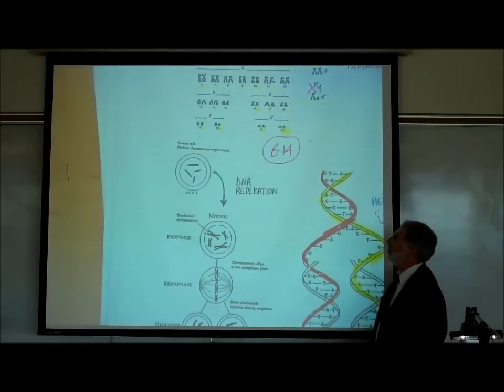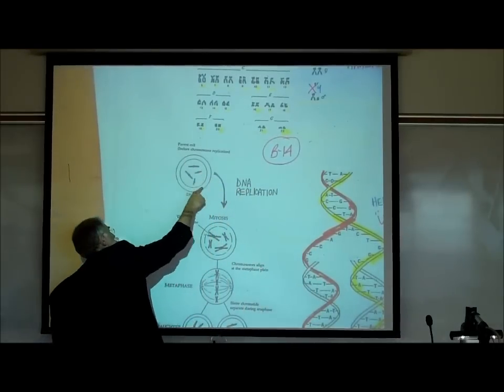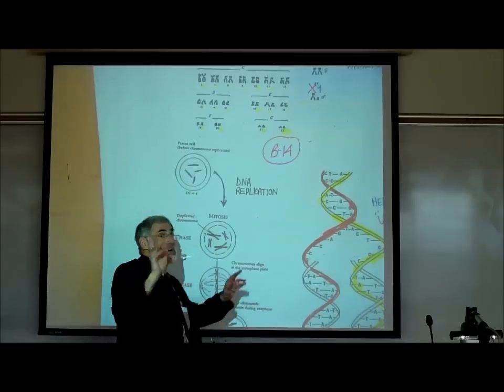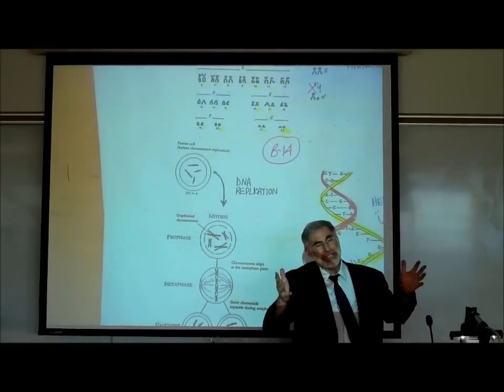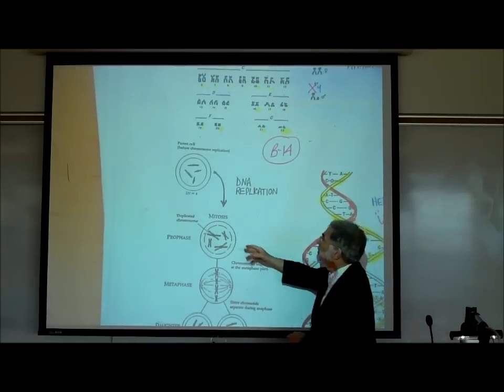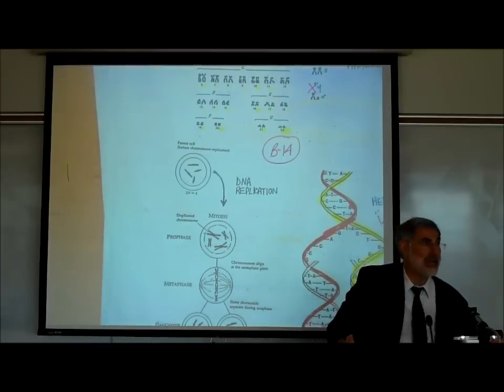On page B14, it shows a cell. And this cell, they've shown, has four, technically the best term would be chromatids, but I'll use the term chromosomes, 4 chromosomes. And we know that our body cells don't have 4, they have 46, 23 pairs.